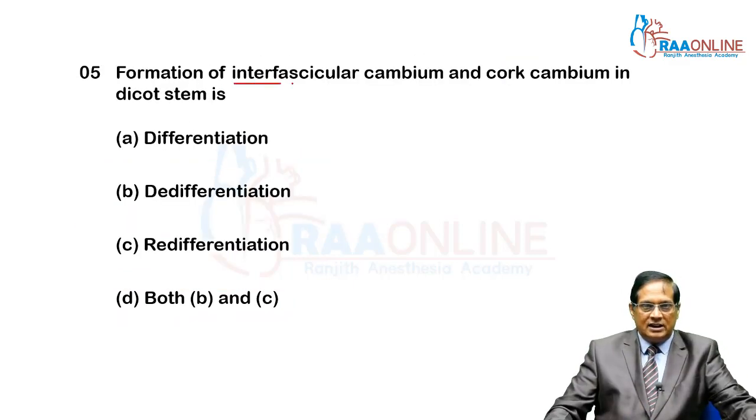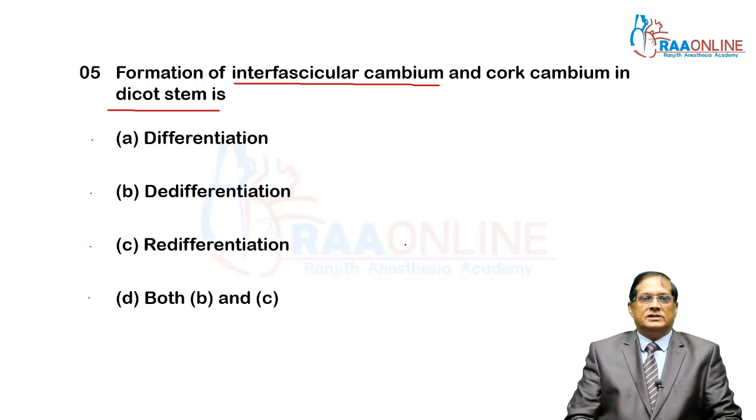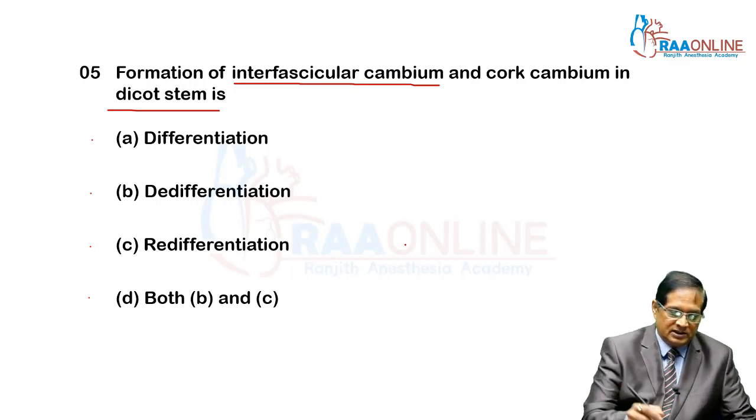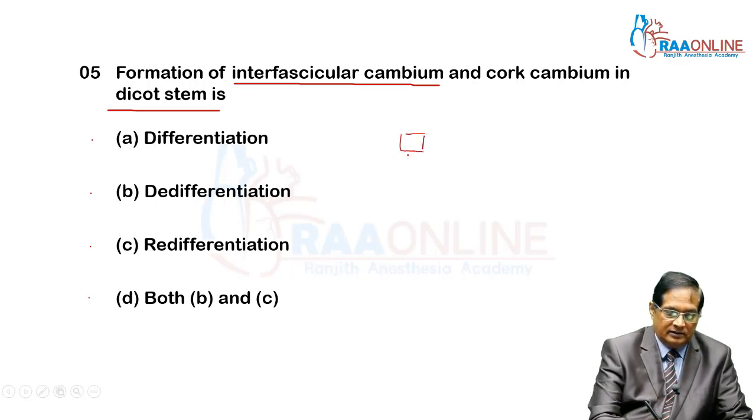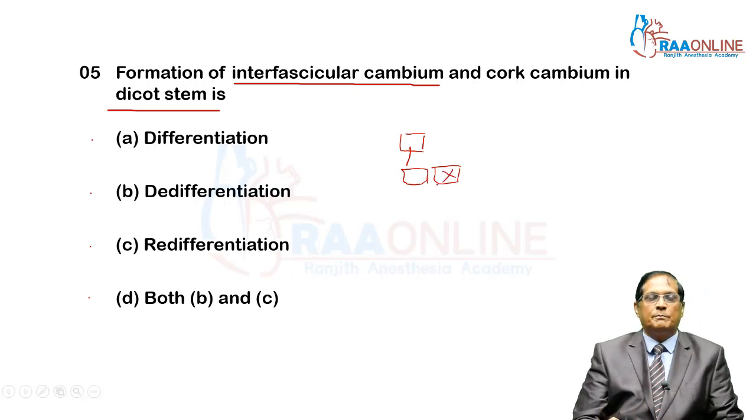Formation of interfascicular cambium and cork cambium in dicot stem. These are the three terms related with division. Suppose this is a cell, and this cell divides and two cells are formed, out of which one cell loses the power of division.